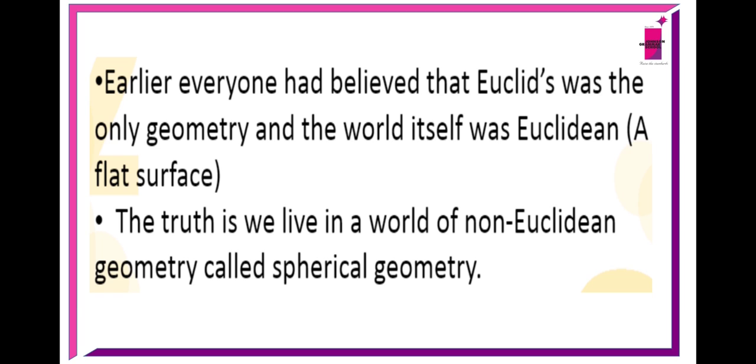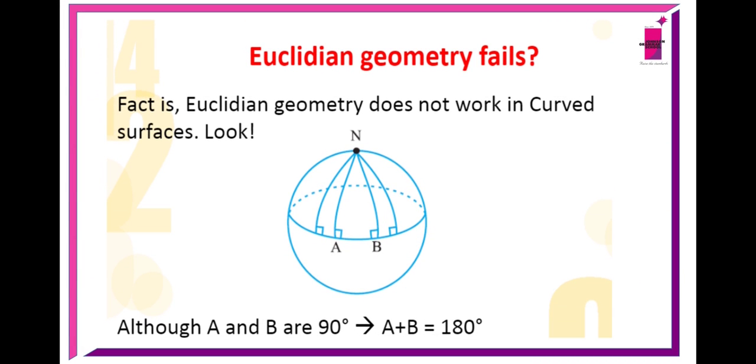Earlier everyone had believed that Euclid's was the only geometry and that the world itself was Euclidean, a flat surface. But we know the truth is we live in a world of non-Euclidean geometry called spherical geometry. In fact, Euclidean geometry fails when you go to curved surfaces.